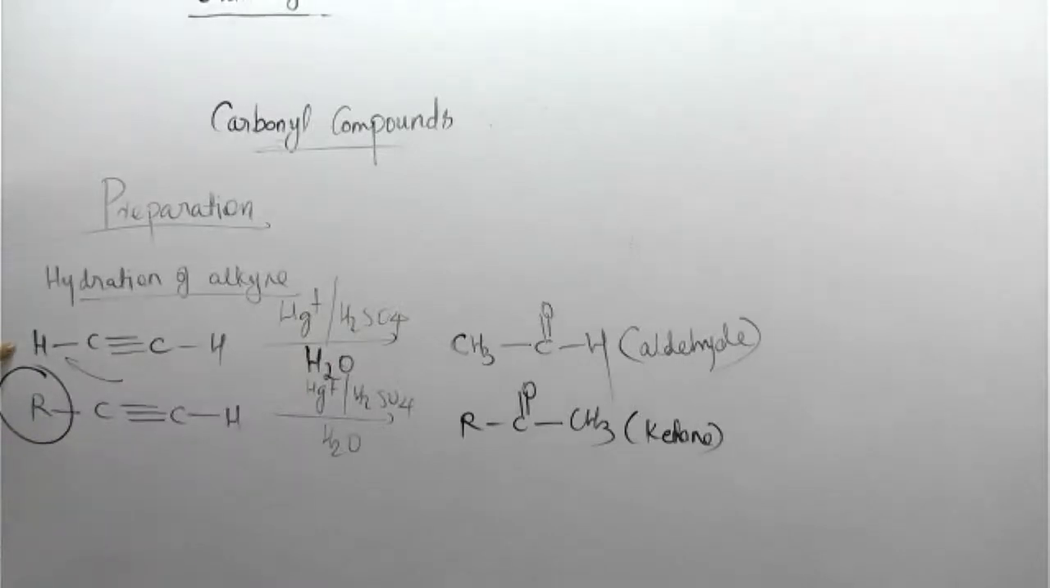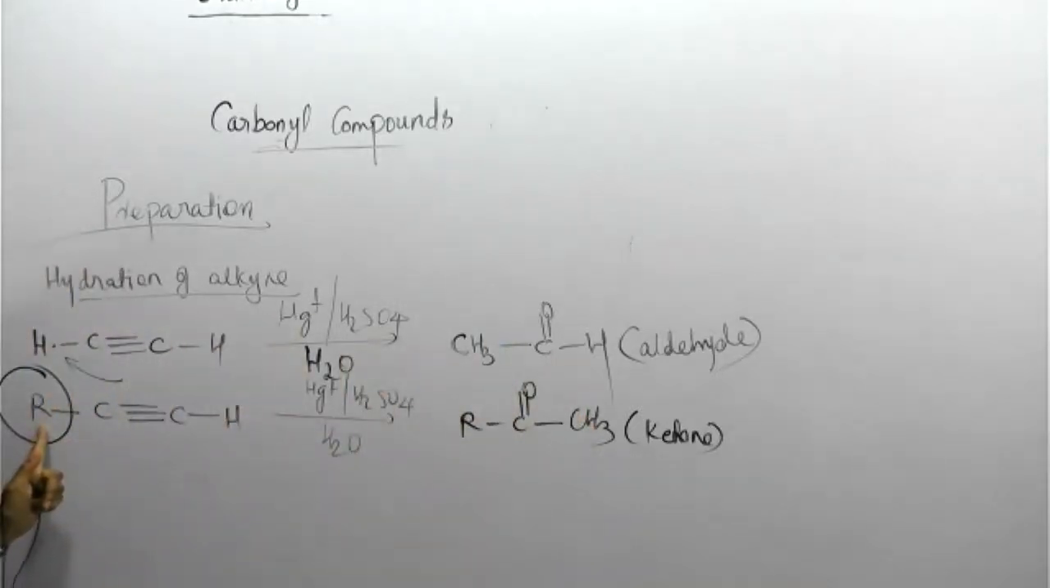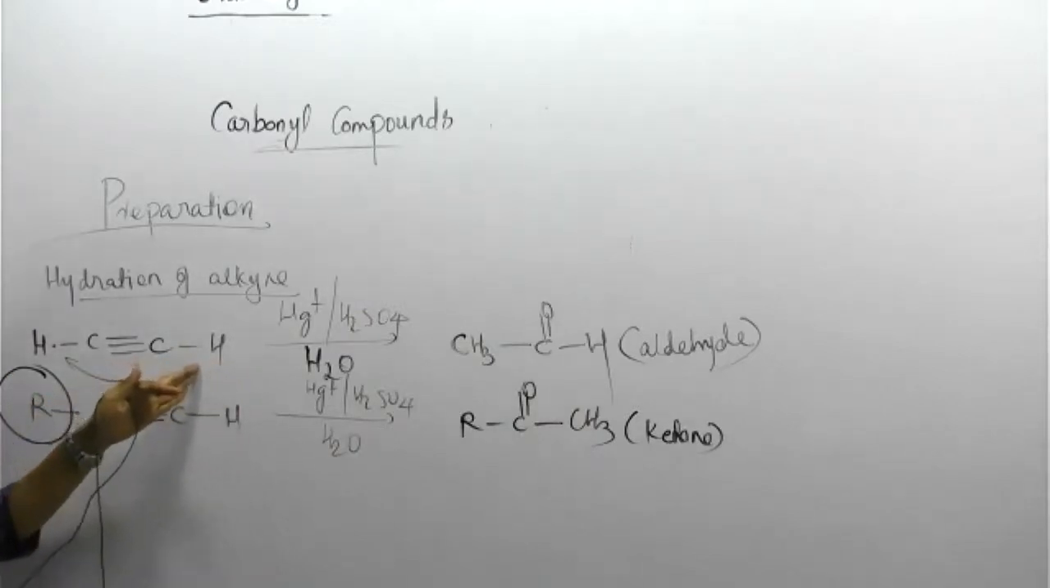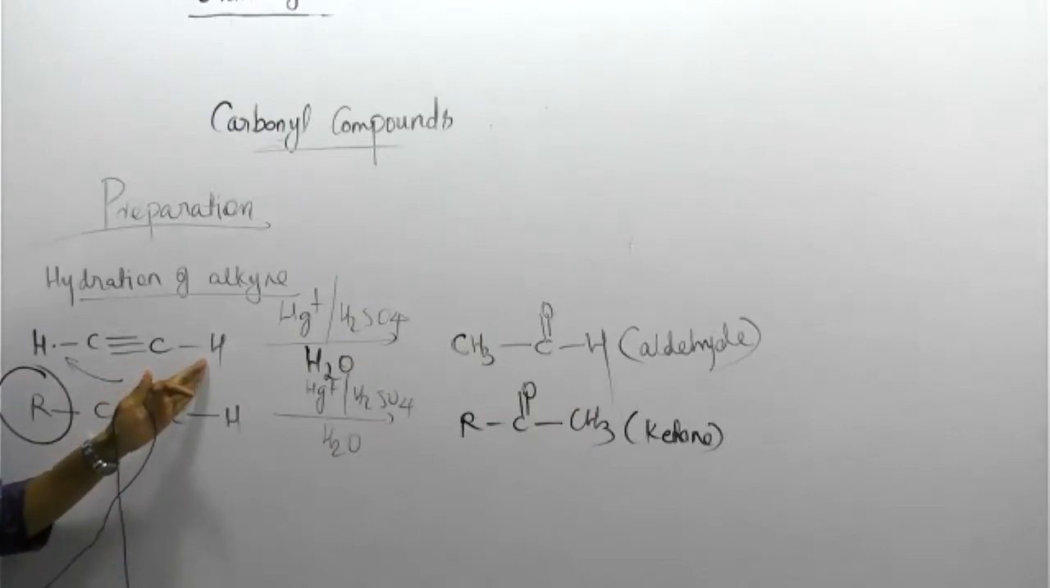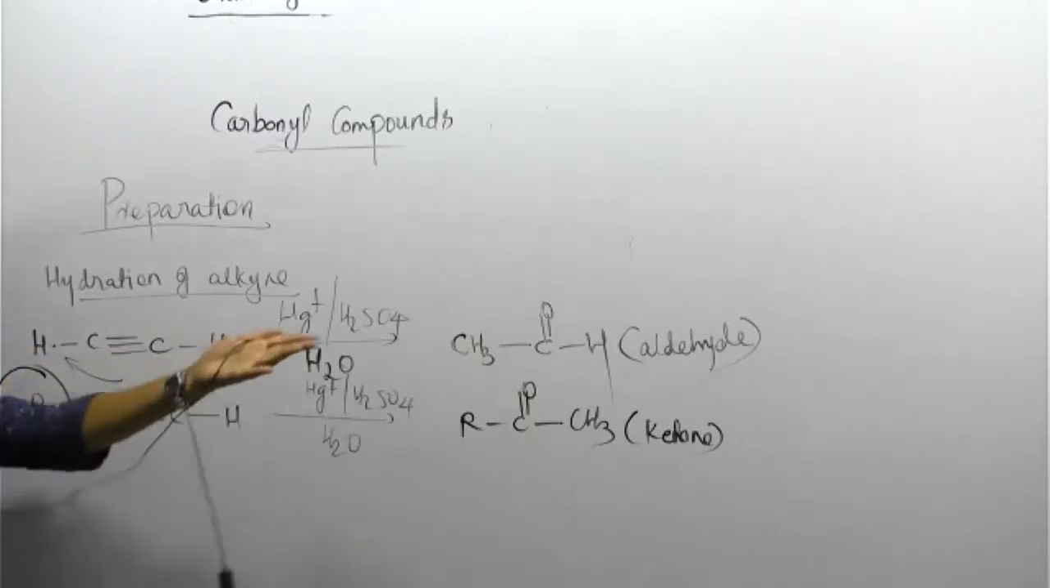But H is there means simple acetylene, a simple alkyne, so it is not replaced with any other group. Hydrogen is the simplest one. So if hydrogen is there, it should be an aldehyde product. Instead of that, if an R group is with you, this hydrogen is added with 2 more hydrogens and is converted into CH3. That's why CH3 double bond O is the ketone.